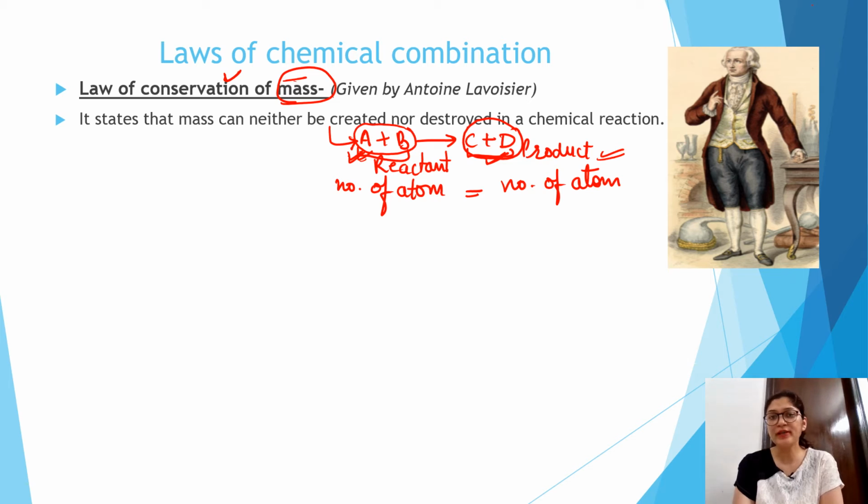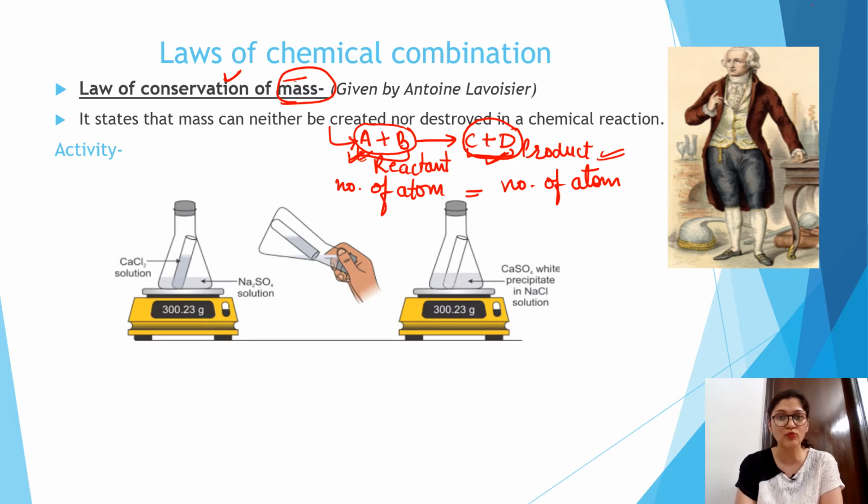Antoine Lavoisier further gave an activity to prove his statement. And what was that activity? He took a conical flask, and inside that conical flask he put a sodium sulfate solution.